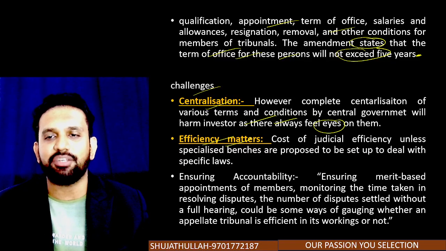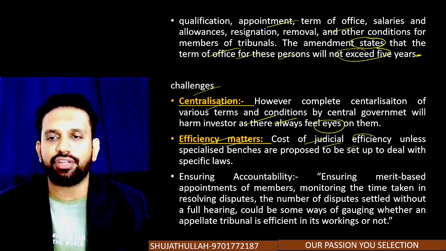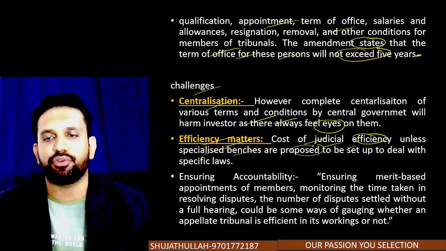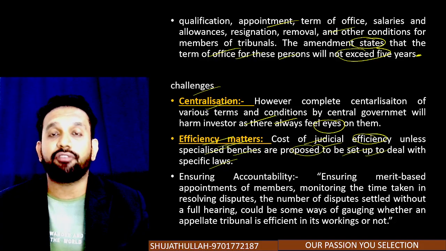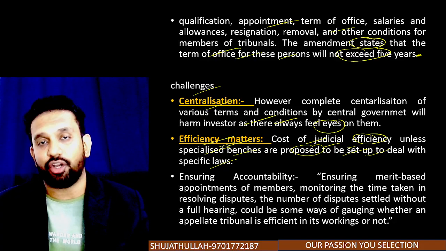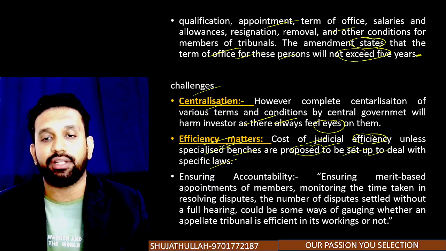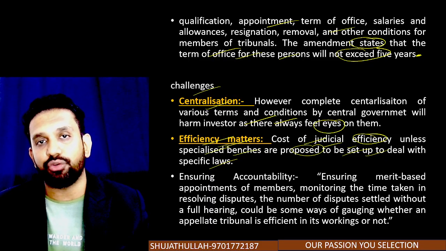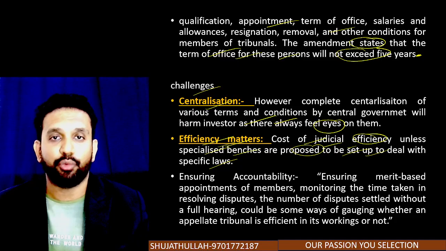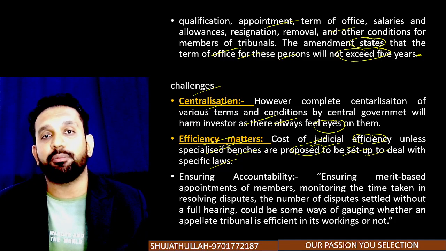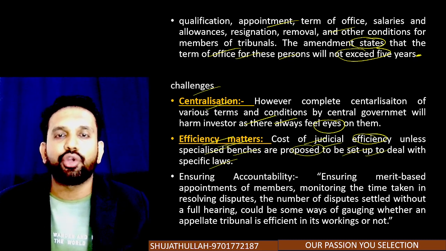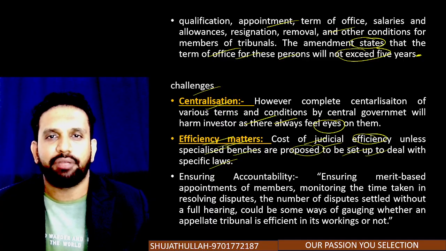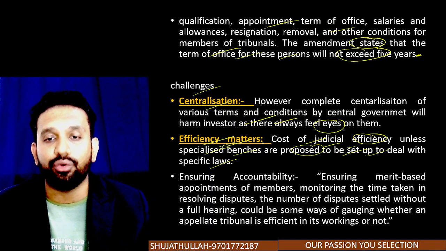Okay, efficiency matters. Cost of judicial efficiency, unless specialized benches are proposed to be set up to deal with specific laws. So however many tribunals you create, or you downsize or you increase, what actually matters is whether you are able to deliver the judgments in a very efficient way or not. That is more important. अब 19 tribunals became 3 tribunals, and you are taking, instead of 2 months, 10 years or 5 years to give the judgment. What is the use of this simplification, right or wrong? So this is one of the challenges that they have to take care of.